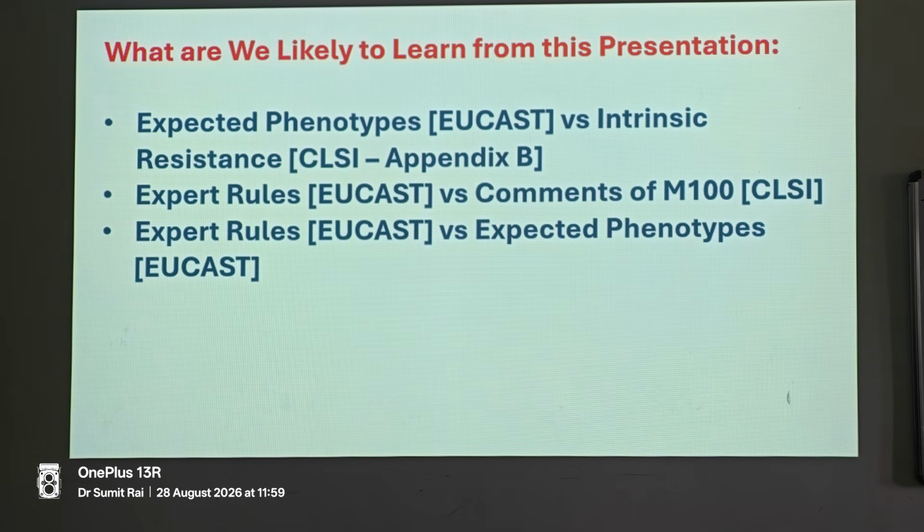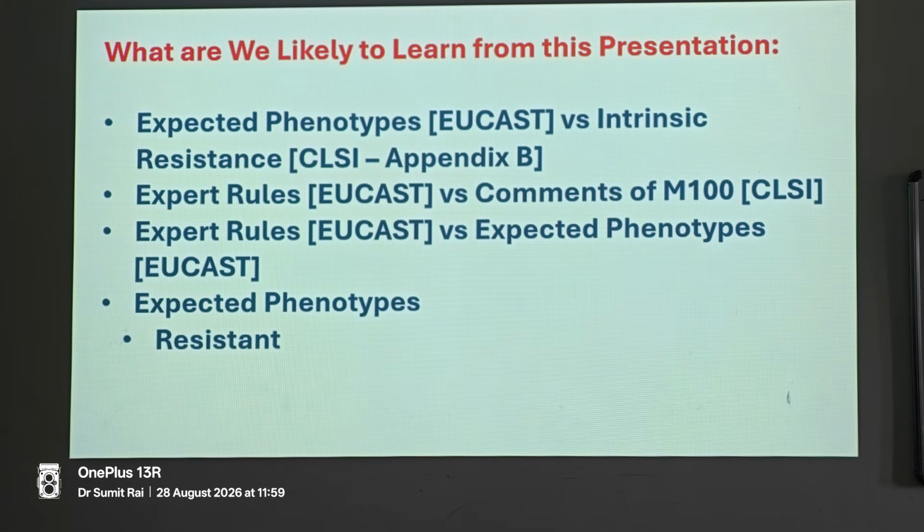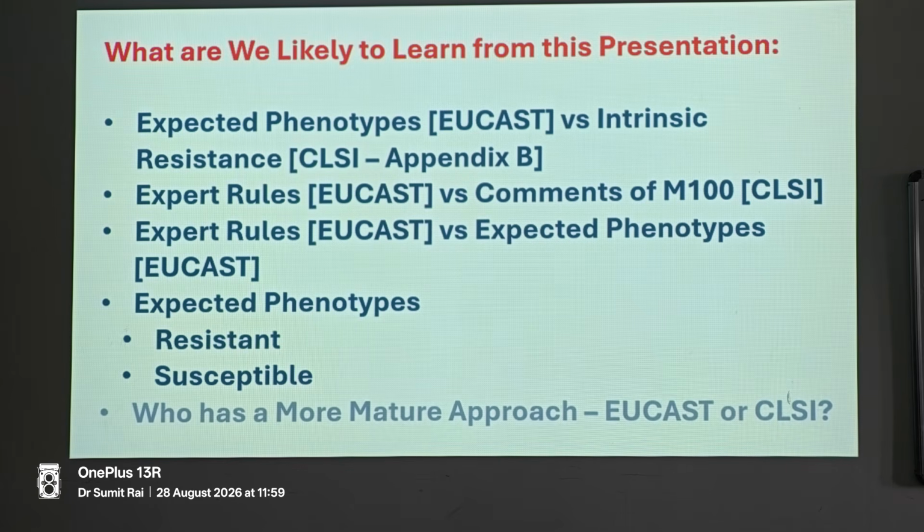Then among CLSI only, what's the difference between the expert rules and the expected phenotypes? This is important specifically for the expert rules, because they have clinical implications. And expected phenotypes again are of two types. What we see in CLSI is only one appendix, that is intrinsic resistance. We don't talk about intrinsic susceptibilities, whereas EUCAST clearly states what is expected resistance and what is expected susceptibility.